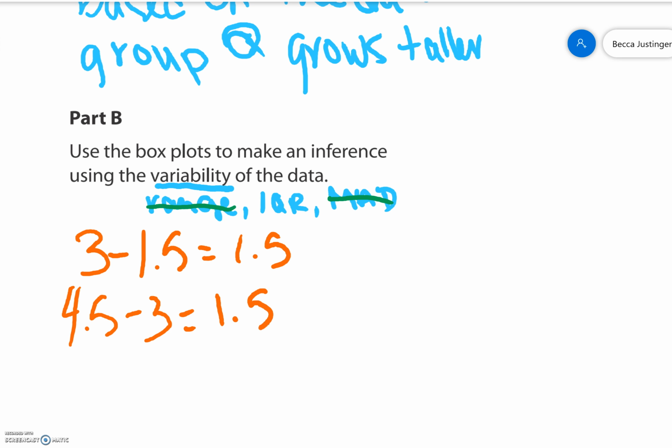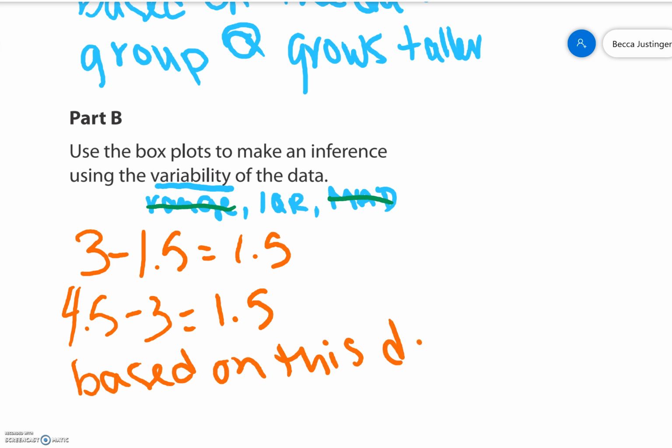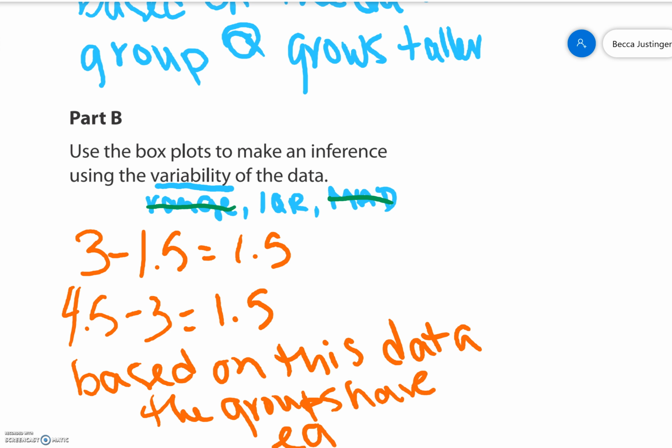So to make my inference, I would say, based on this data, the groups have equal spread or variability. Remember, variability is talking about consistency. So the less spread out it is, the more consistent it is. That is a good thing.